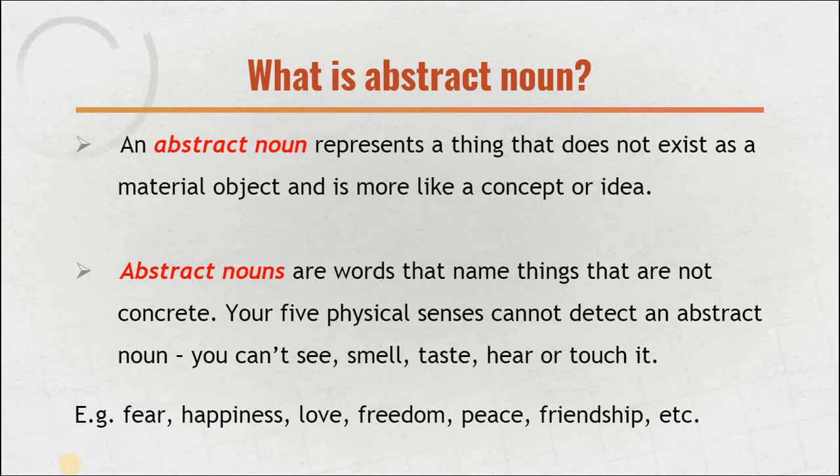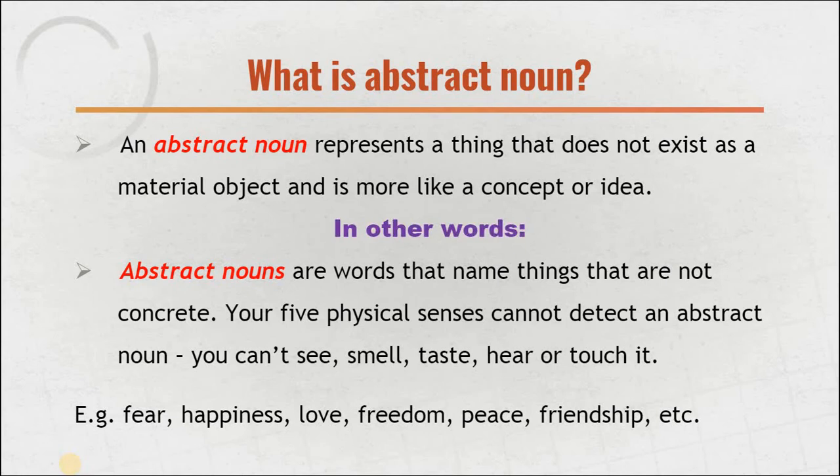Whatever qualities make things called concrete, if those qualities are not present in things, then we call those things abstract. For example, something which can be seen can be counted into the category of the concrete. So things which cannot be seen will definitely be abstract nouns. So abstract nouns represent a thing that does not belong to the group of those things which have a physical body. Their existence is observed by our five senses.